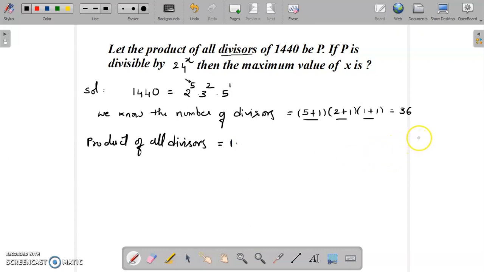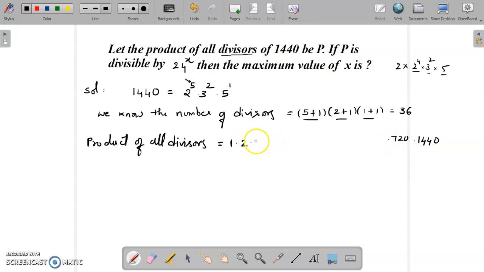I will write 1440 at the last because it is the biggest divisor. And very clearly 2 is also a divisor. If 2 is a divisor, the other factor will be 2 power 4 into 3 square into 5, that is 80 into 9, that is 720. So if 2 is a divisor, 720 is also a divisor.